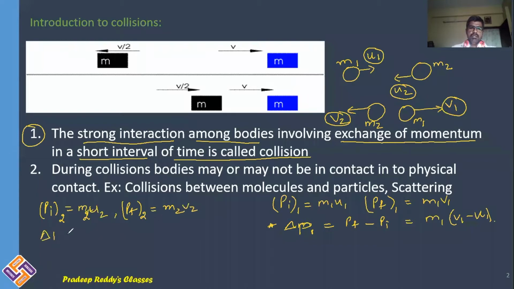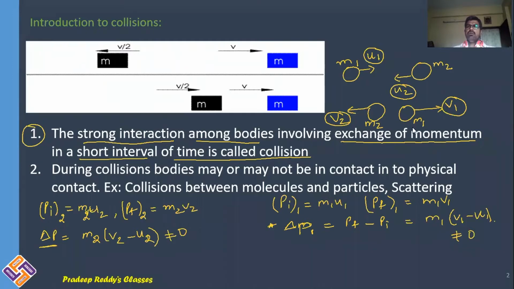Change in the momentum delta P is equal to m2 into (v2 minus u2). So there is some change in the momentum which is not equal to 0. Two masses are interacting with each other. When they interact, their momentum transfers, like one loses its momentum, the other may gain momentum.